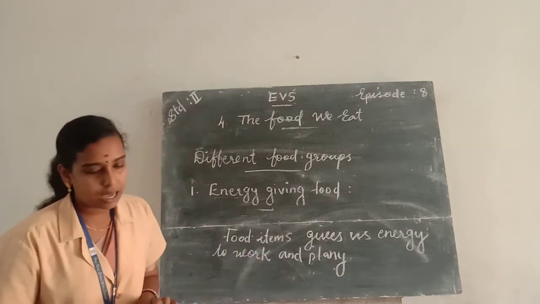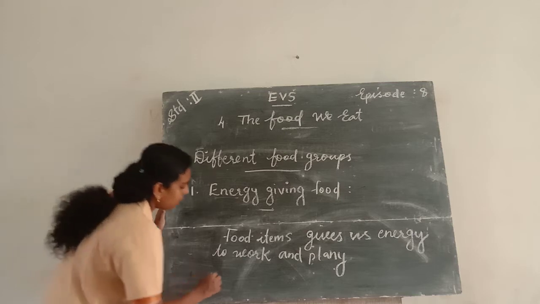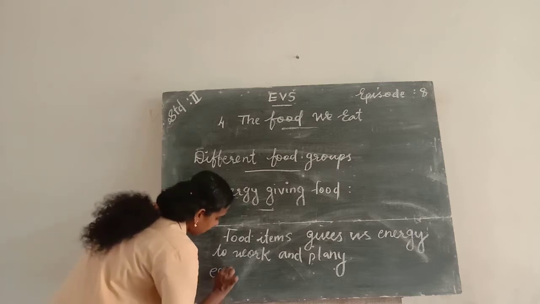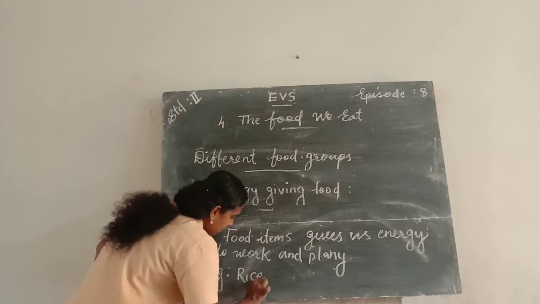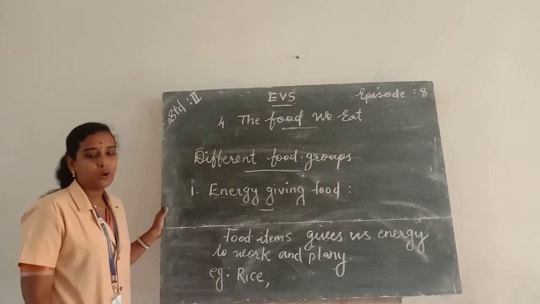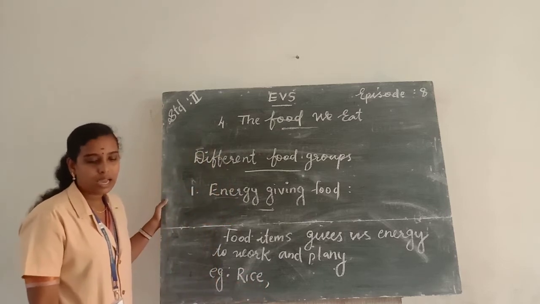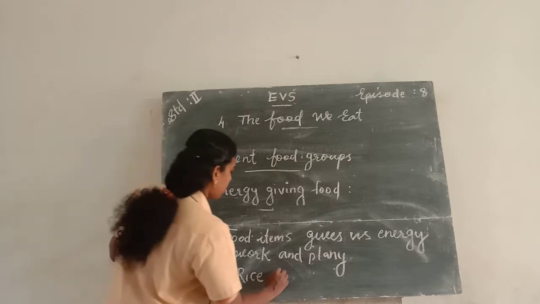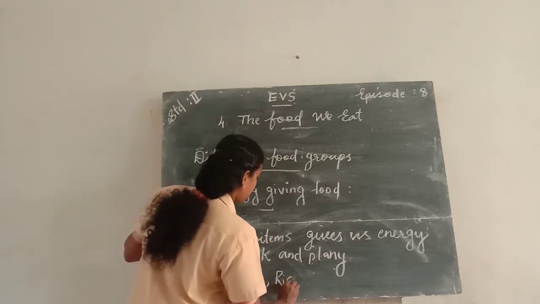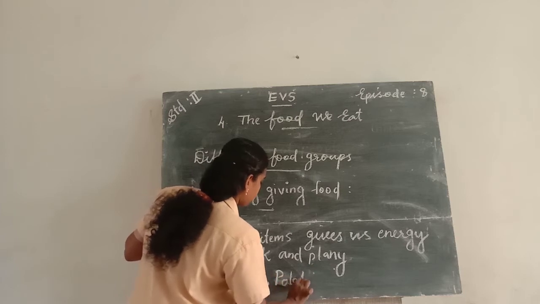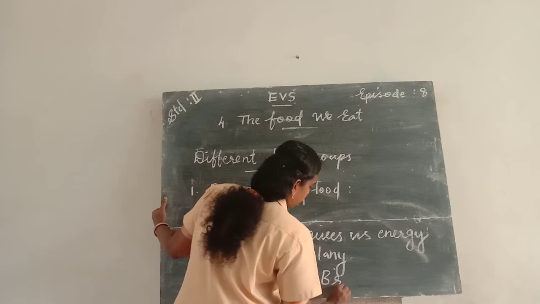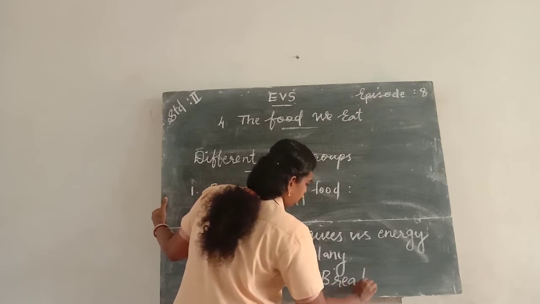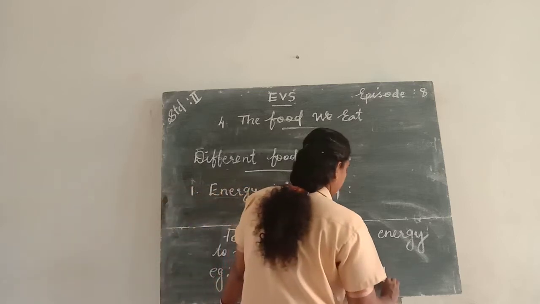Okay, so examples for energy giving food: rice is an energy giving food. Example, rice, then potato, bread, nuts.